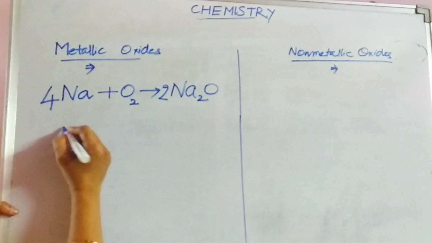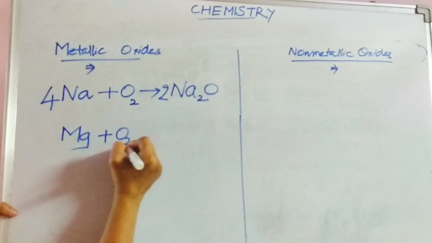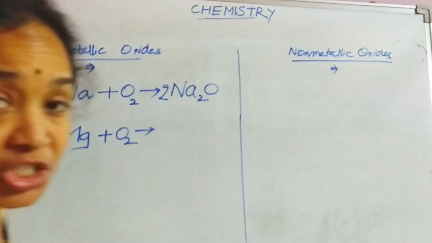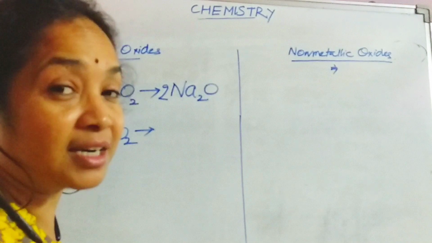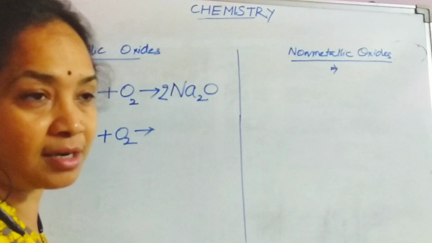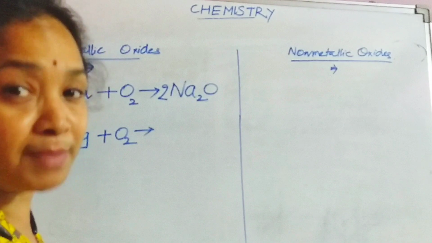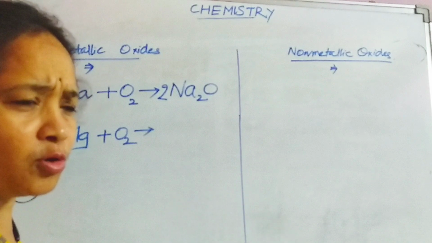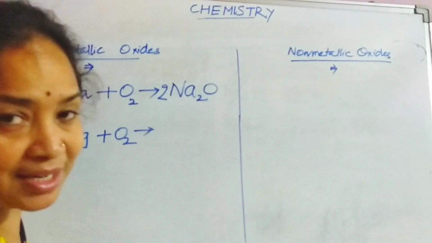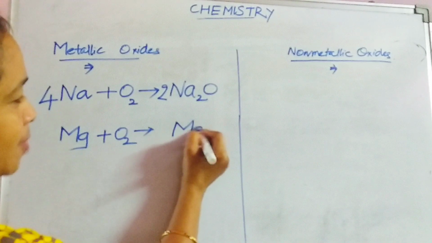In the same way, the next example I'm taking is magnesium. Magnesium reacts with oxygen to form magnesium oxide. You know how we see a white sparkling light when we burn crackers like ribbons and all. There, metal magnesium reacts with oxygen to form magnesium oxide, producing intensive white sparkling light. It's an exothermic reaction. So here magnesium oxide is obtained.